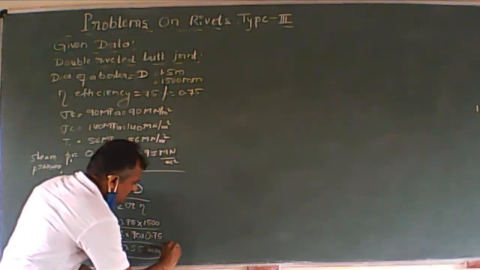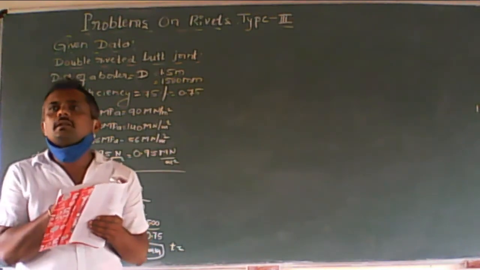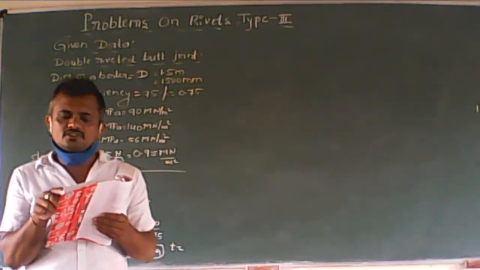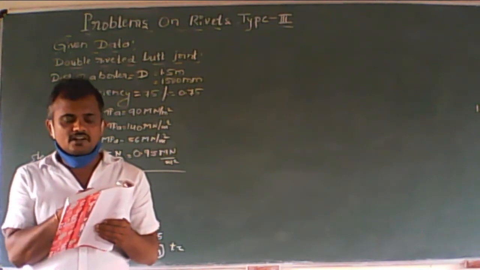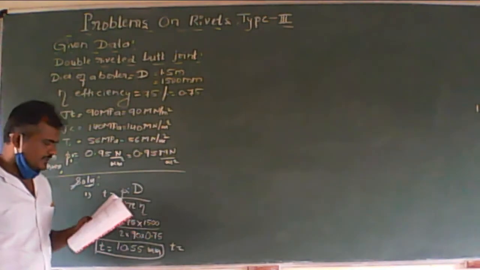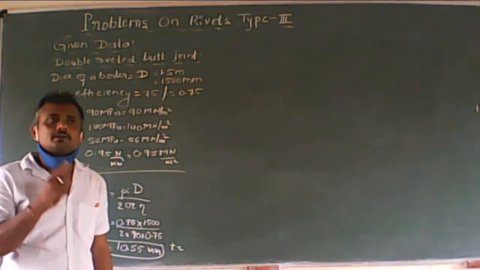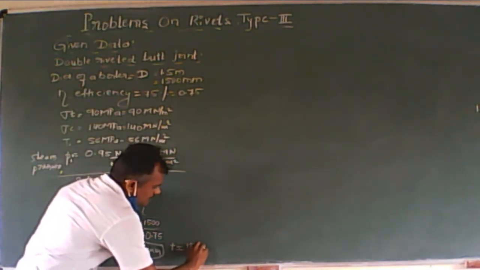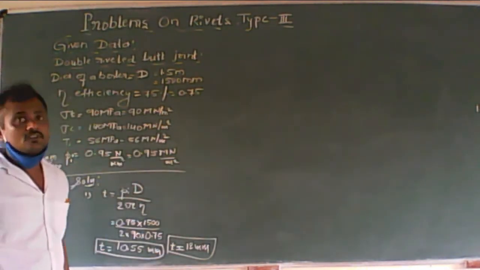I will select t equals to, look at page number 85, table number 5.3c, thickness of steel plates for structural works, pressure vessels and boilers in mm. It starts from 0.5, is that right? So after 10, 12 is there, correct? Therefore we can use 12 mm thick plates for making a boiler.